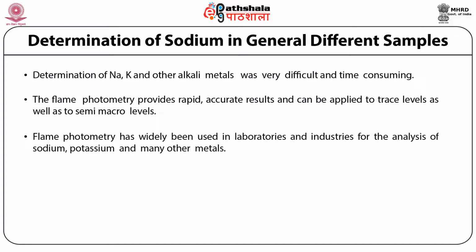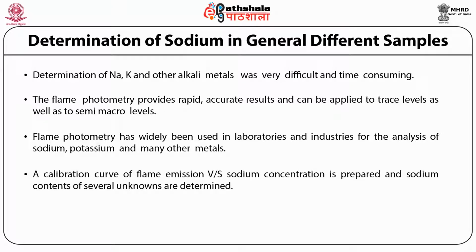The method of determination uses a calibration curve of flame emission versus sodium concentration, and the sodium content of several unknowns is determined. That means you need to prepare a calibration curve for sodium. Different concentrations of sodium in different solutions are prepared first. A recording for each concentration is done, and a standard plot is drawn of sodium concentration versus area under the curve. From that, you can determine the concentration in unknown samples.